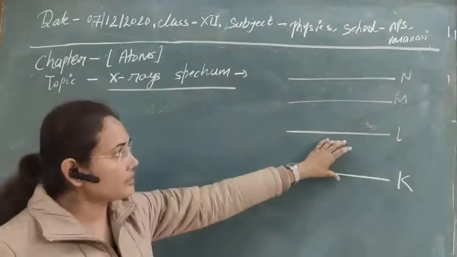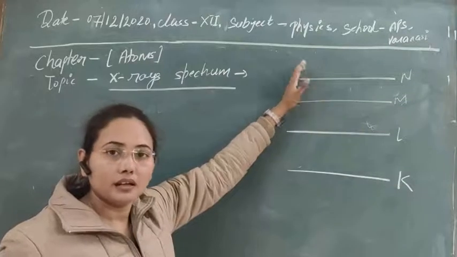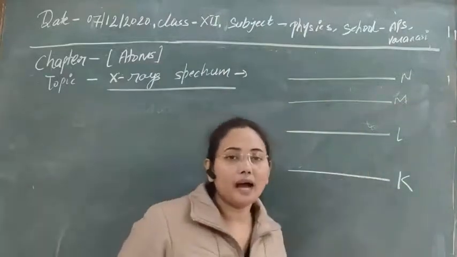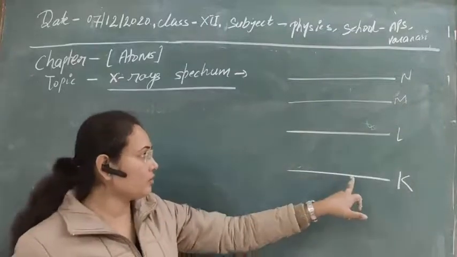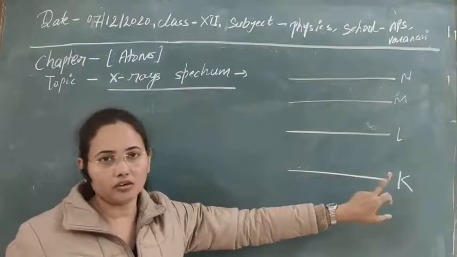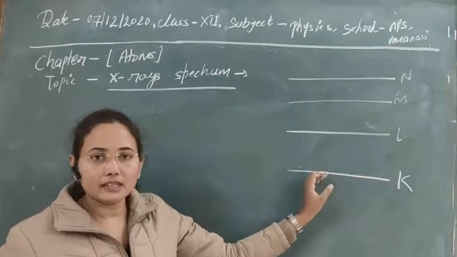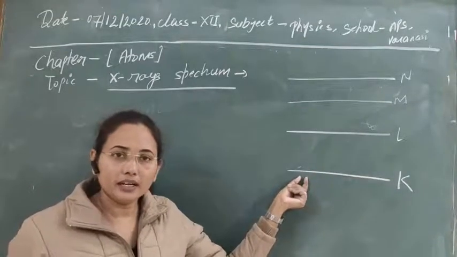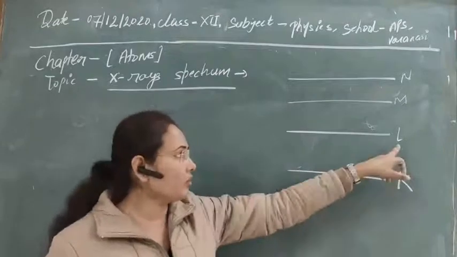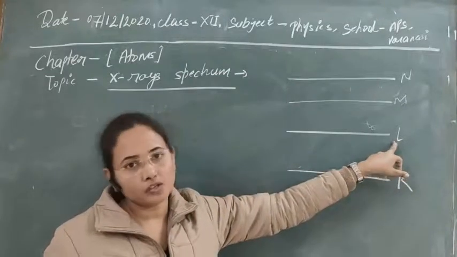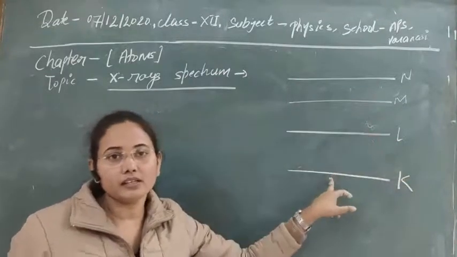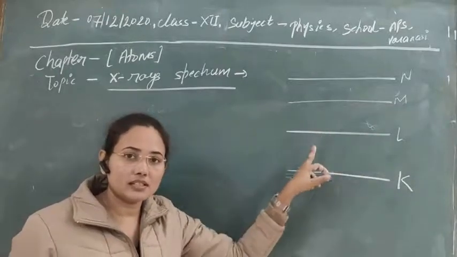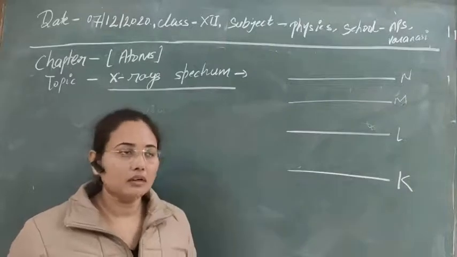So obviously in these subcells electrons are revolving around the nucleus, and due to high energetic electrons, an electron from the K subcell is knocked out first of all. So if this electron is knocked out, then a vacancy is created in the K cell, and you know that whenever the K cell is empty, we cannot fill up electrons in the L cell. So obviously that electron will have a tendency to fill up this vacancy first. To fill up this vacancy, it makes a transition from this L subcell to the K subcell.